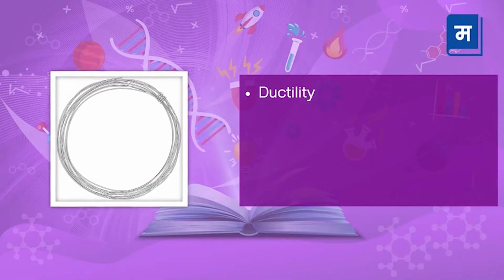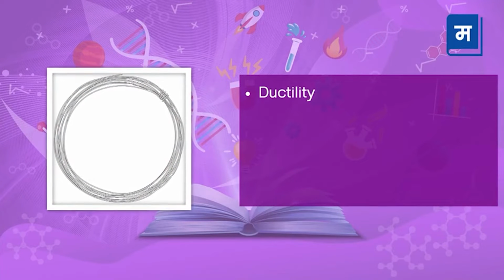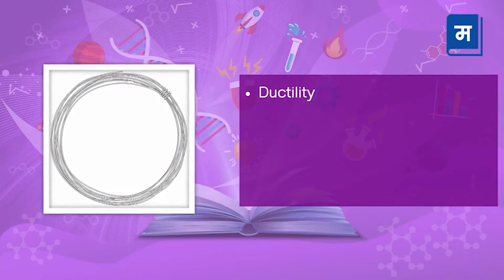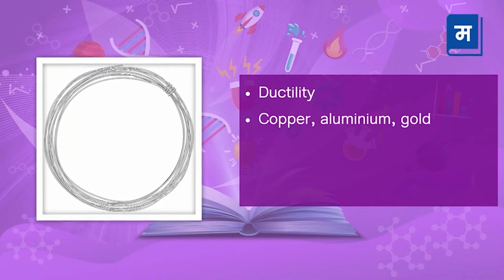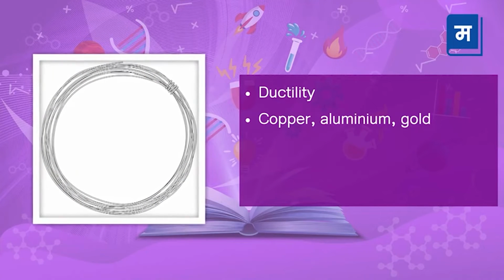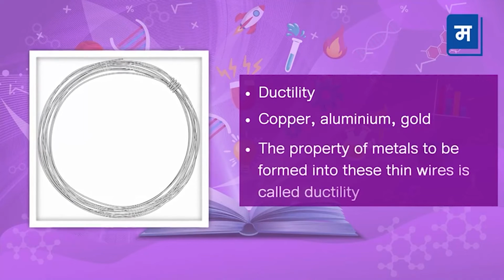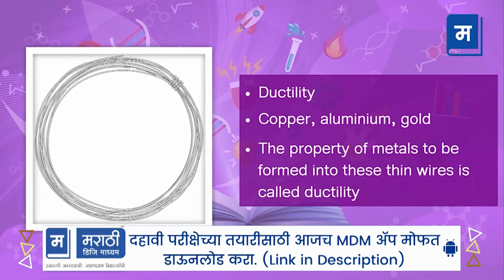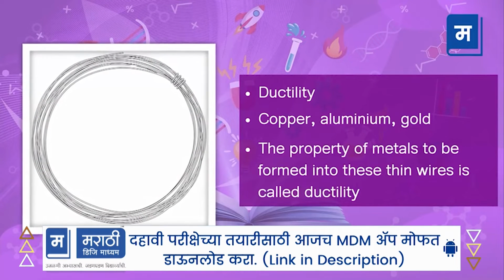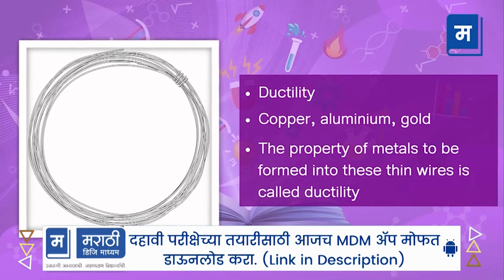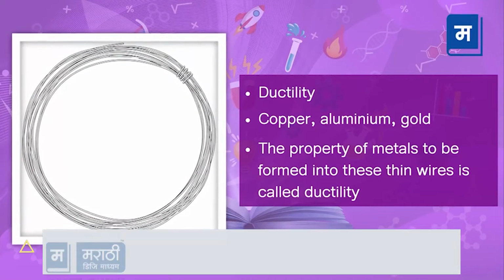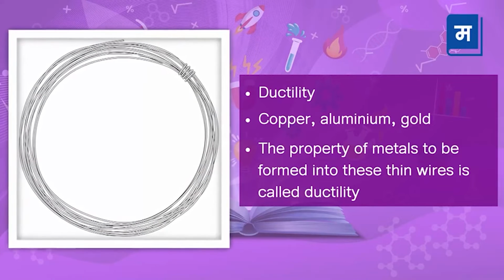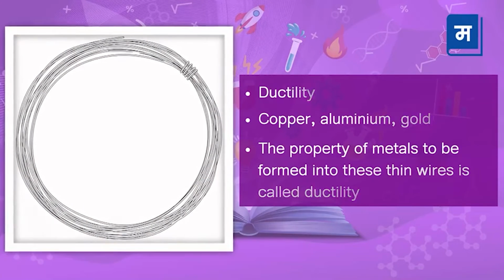Now, the third property of metals is that they are ductile. What is ductility? You know that copper and aluminium wires are used for electrical purposes. This property of metals to be formed into these thin wires is called ductility. You can see thin wires in gold ornaments as well. This means that gold is also ductile in nature.